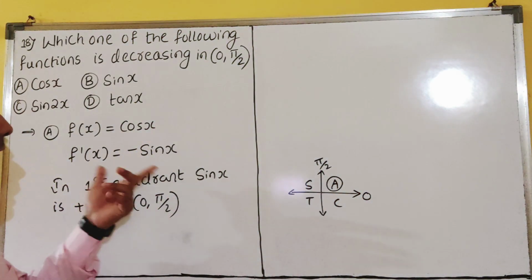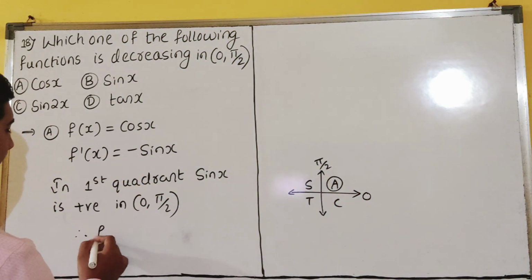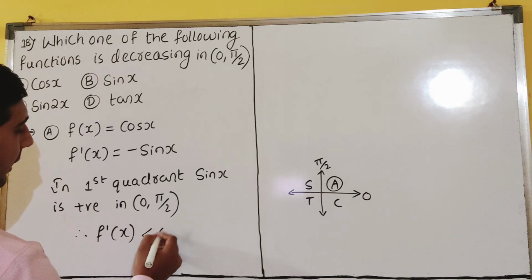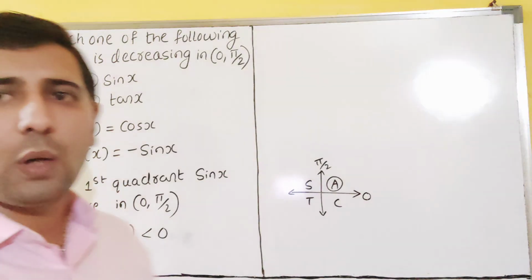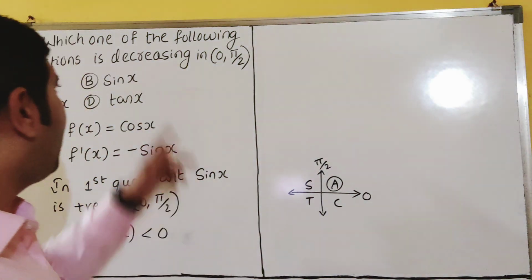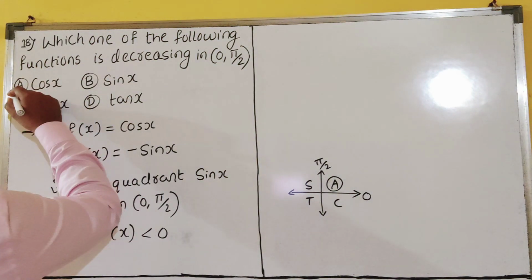Positive into negative is negative. Therefore, we can say f dash of x is less than 0. Less than 0 means decreasing. So we can say option A is correct.